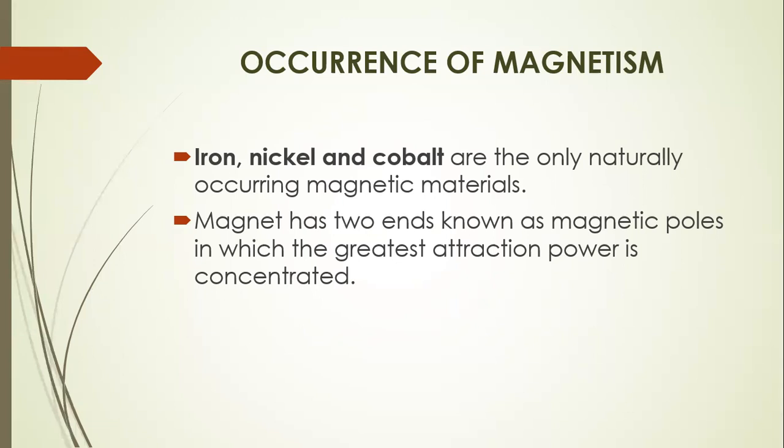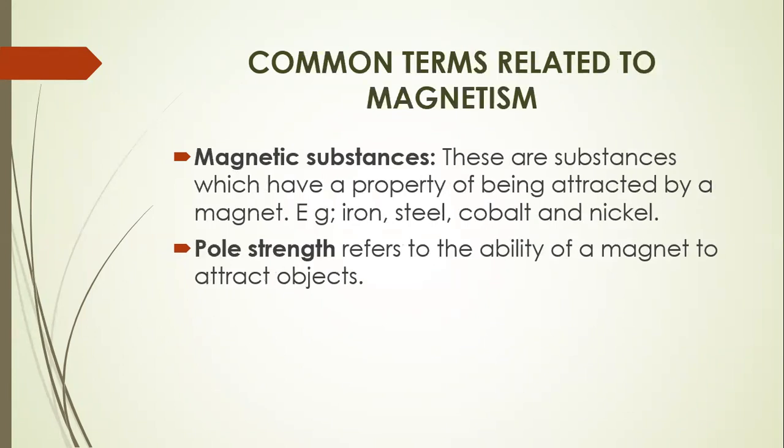Now, a magnet has two ends that are known as magnetic poles, in which the greatest attraction power is concentrated. So the greatest attraction power, that is the attraction of these magnets or magnetic materials to each other, is very concentrated at the magnetic poles, which are just the two ends that a magnet has. Now let's see the various common terms that are related to this magnetism.